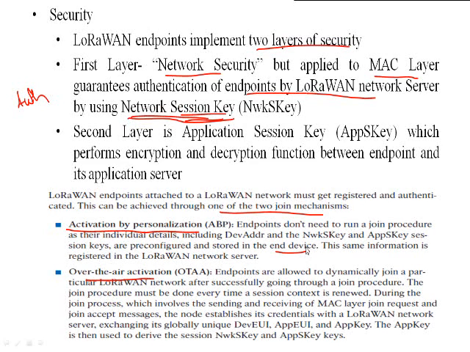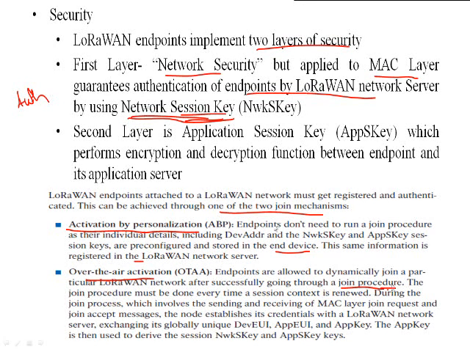So this same information is registered into the LoRaWAN network when any end device is trying to connect with the LoRaWAN network. And in over the air activation, endpoints are allowed to dynamically join a particular LoRaWAN network after successfully going through the join procedure.